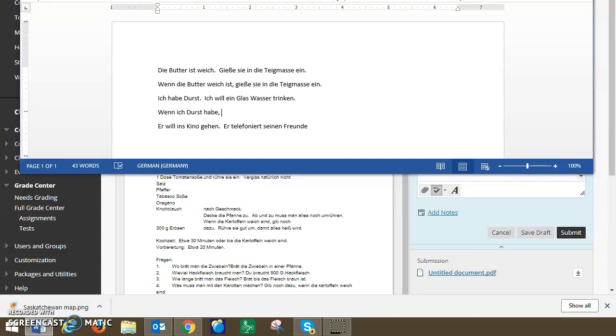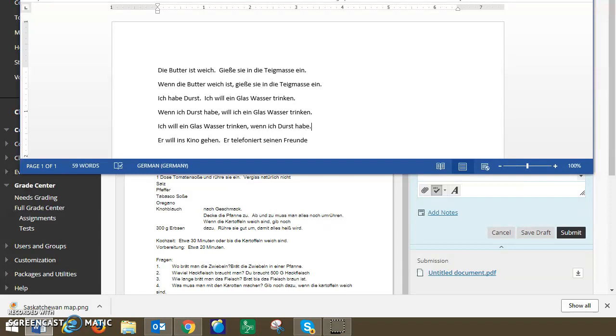That's why the ich and the will need to get inverted, to go "will ich ein Glas Wasser trinken." If I wanted to change it around, I could say "Ich will ein Glas Wasser trinken, wenn ich Durst habe."